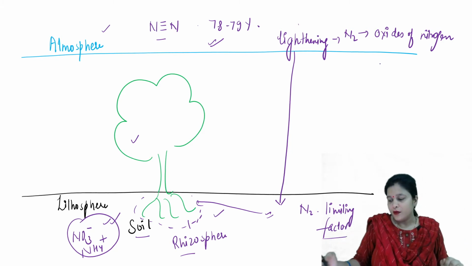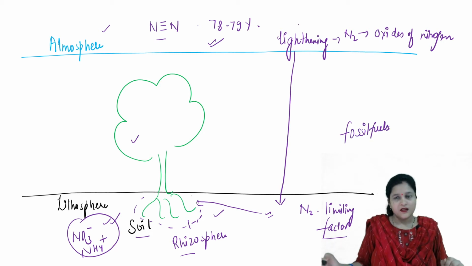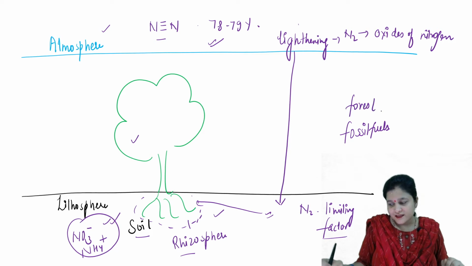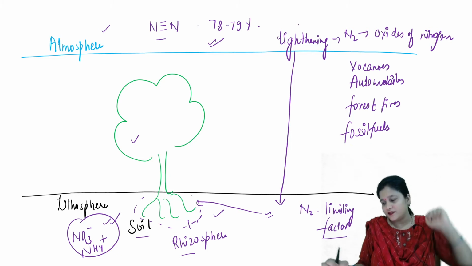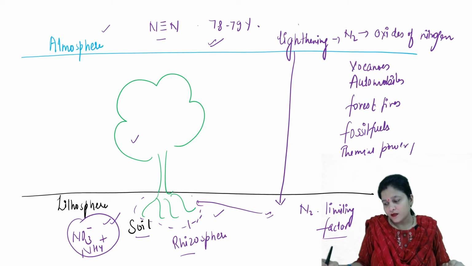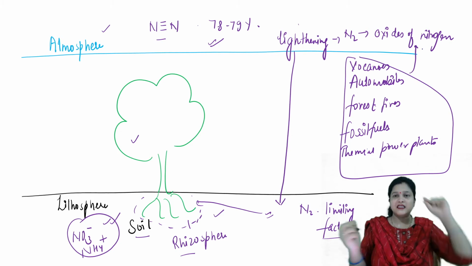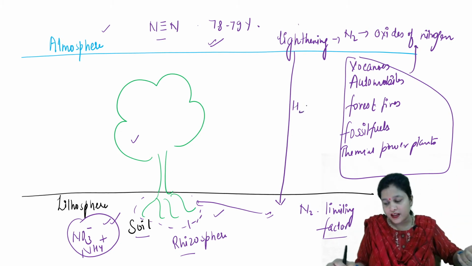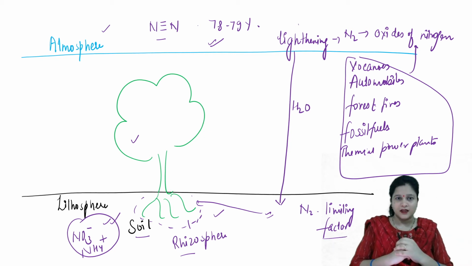So we can say burning of fossil fuels, forest fires, automobiles, volcanoes, etc., thermal power plants, these also generate oxides of nitrogen. And this oxide of nitrogen again combines with the rain and comes back to the soil. Okay, so now it's also available for the plants.